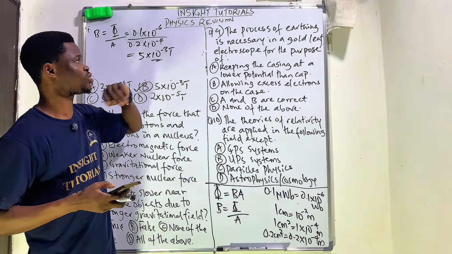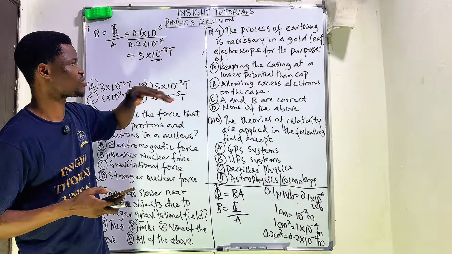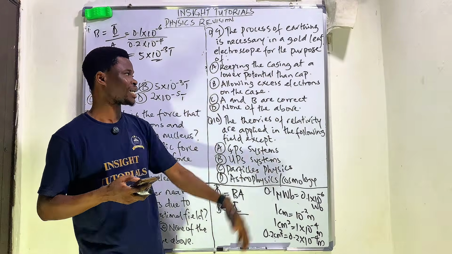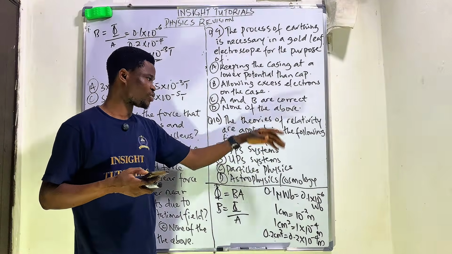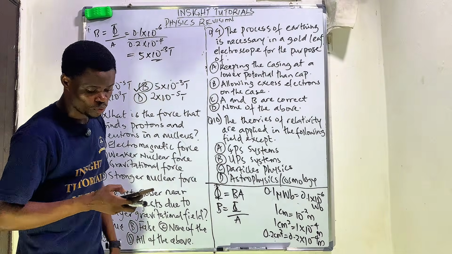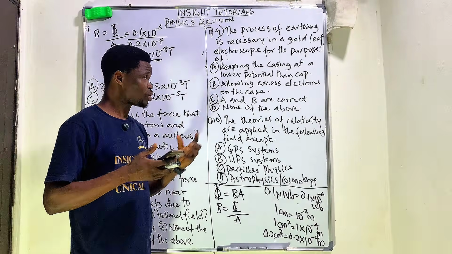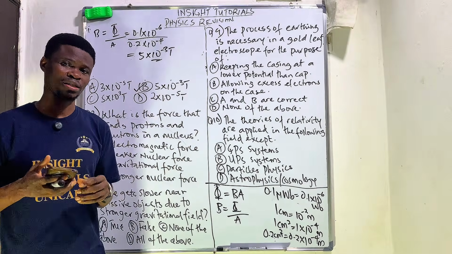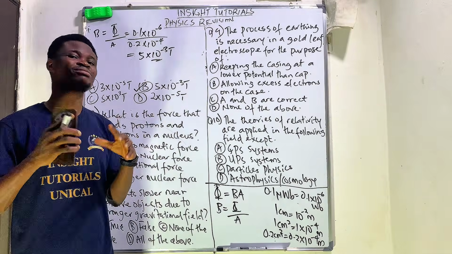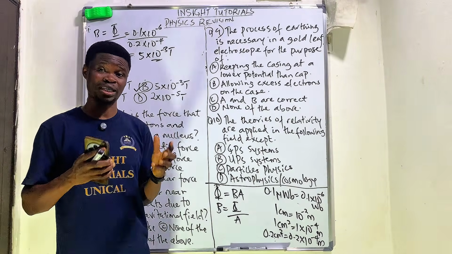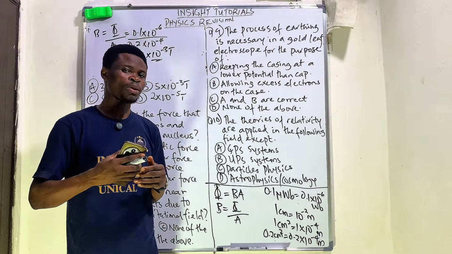Question 9 says the process of earthing is necessary in a gold leaf electroscope for the purpose of: A says keeping the casing at a lower potential than the cap. B says allowing excess electrons on the case. C says A and B are correct. D says none of the above. What you need to understand is that earthing provides a conducting connection to the Earth, right? And earthing serves as a reservoir, particularly for charge, and it allows the flow of charge in and out of the Earth.